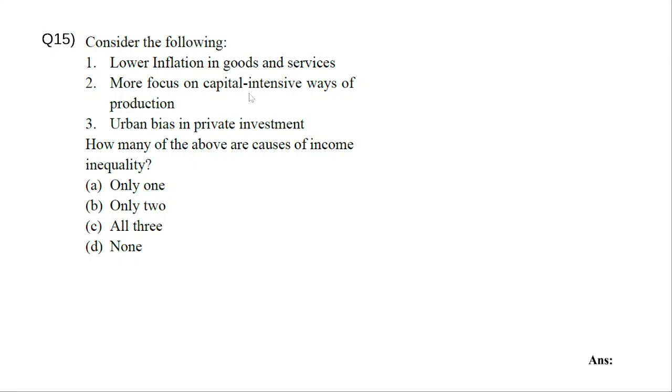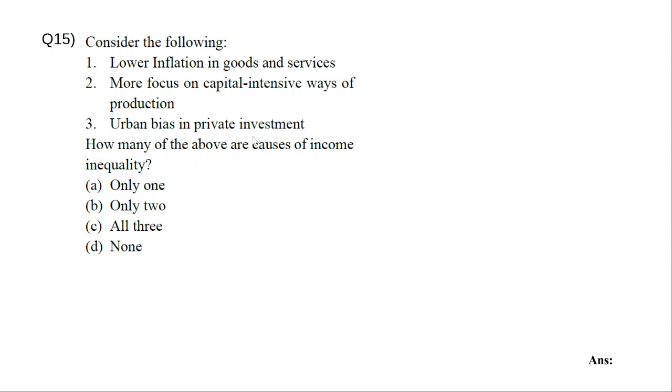Next, more focus on capital intensive ways of production. That is, suppose there is a factory, you have 100 people working. But in capital intensive production, what happens is you buy a fully automated machine, say a 50 crore machine, and that machine will do all the packing, sorting, packaging, everything. Then you will remove around 80 people from jobs. Only 20 people will be there, and the rest of the work will be done by this capital intensive way, that is, the machine. So what is happening? Poor people are losing their jobs. So because of that, the inequality is increasing. So more focus on capital intensive ways will definitely increase income inequality.